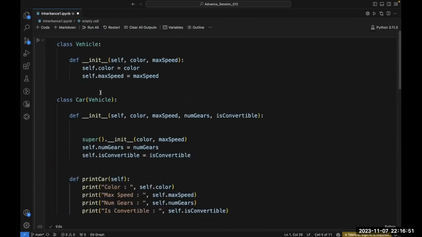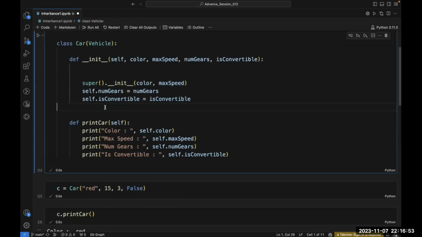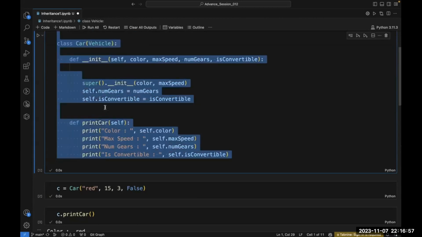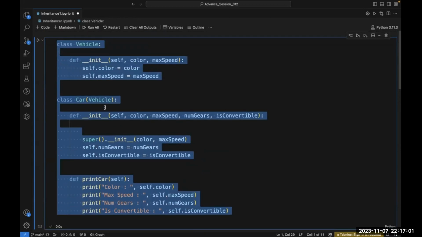First of all, let me do one thing. You should also do the same. Just do Control A and then Control C. When you do Control A, all of the previous code gets selected.